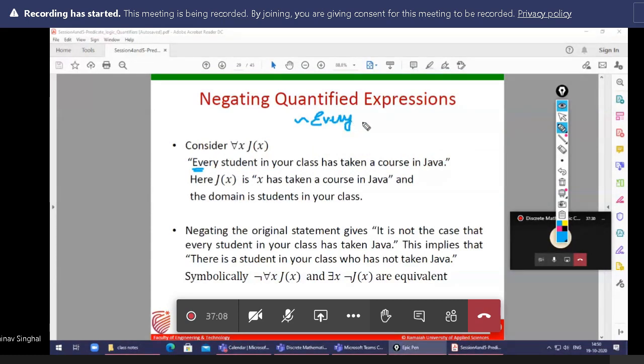What I saw mostly, the students write the negation of "every" as "none", but that is wrong. This is not the negation. Negation means contradiction. How can we contradict it?